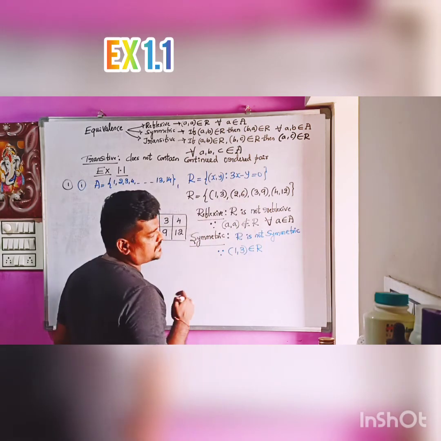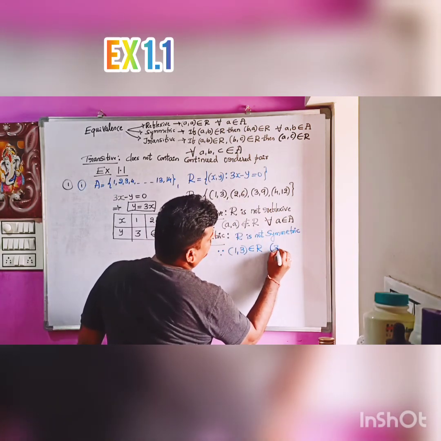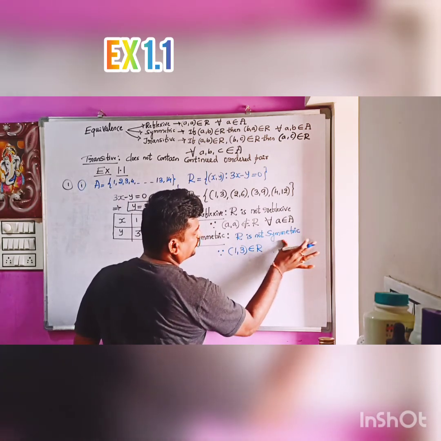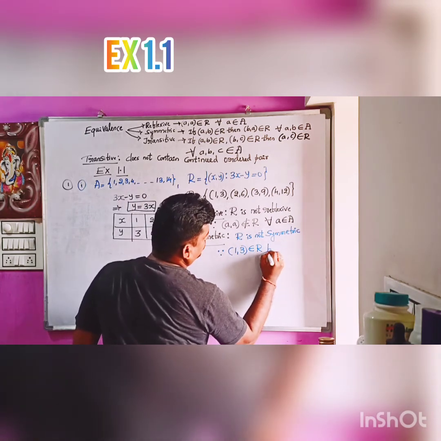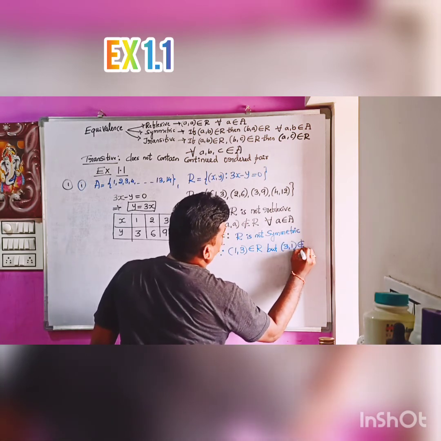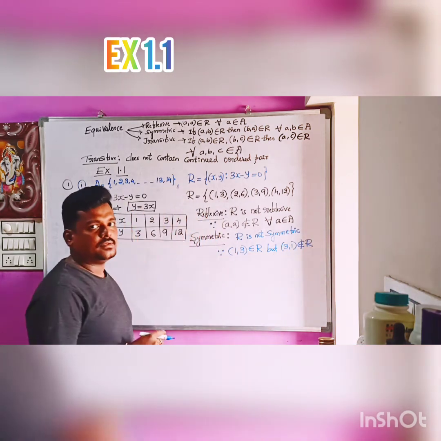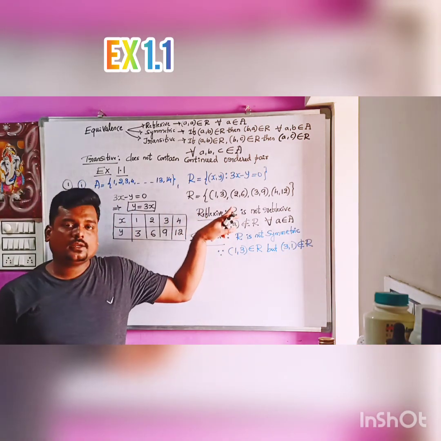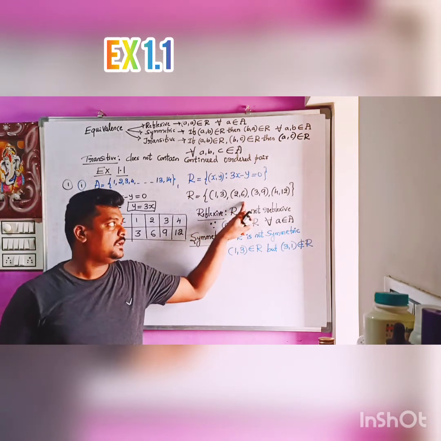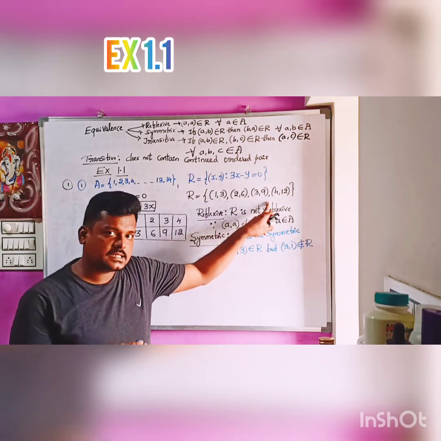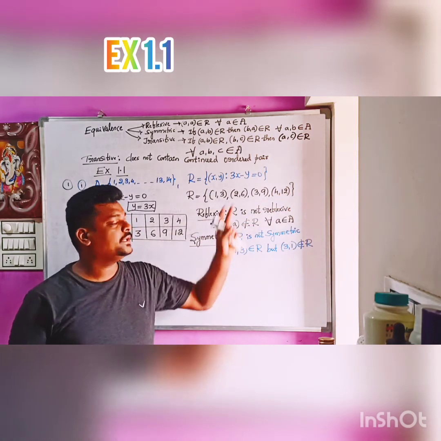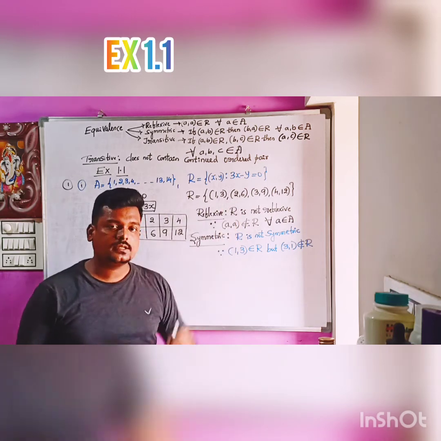No. (3,9) is there. So therefore (1,3) belongs to R, but (3,1) does not belong to R. So this is one reason. There are many reasons, like you can give a second reason: (2,6) belongs to R, (6,2) is not there; (3,9) is there, (9,3) is not there; (4,12) is there, (12,4) is not there. Like that we can give any one example among these 4.